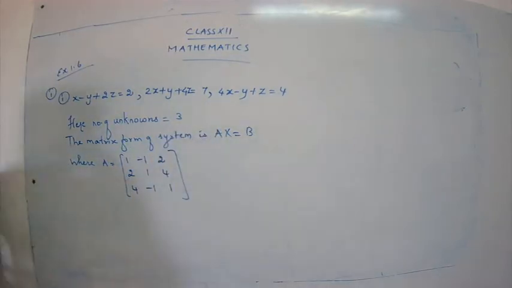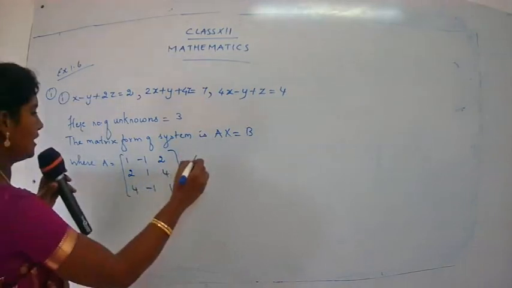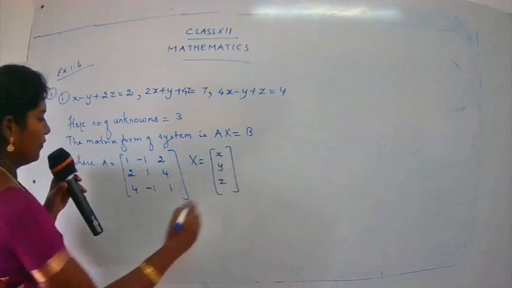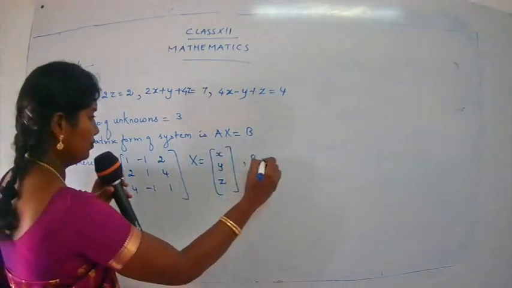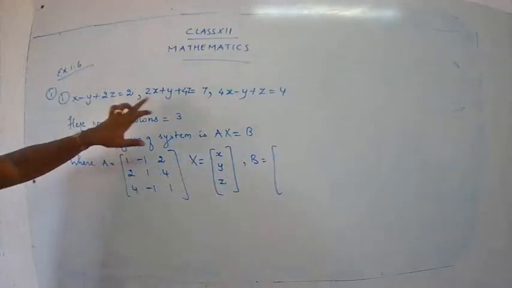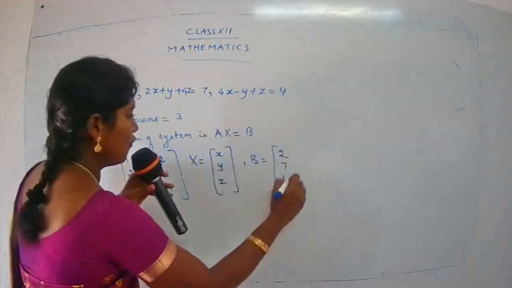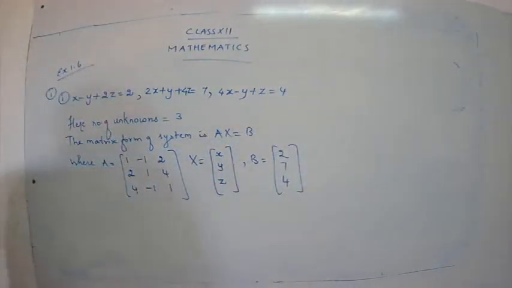So this is what we get as matrix A. I get A as 1, minus 1, 2, 2, 1, 4, 4, minus 1, 1. Okay, now we know the value for X, children. Yes, can you tell me the value for X? Yes, it's x, y, z. Good. And what is the value for B? B is equal to, write down all the constant values. So we have 2, 7, 4. So we have written the system in the form of Ax is equal to B.